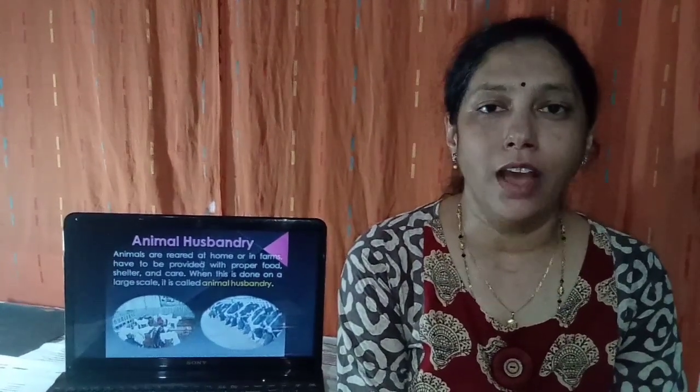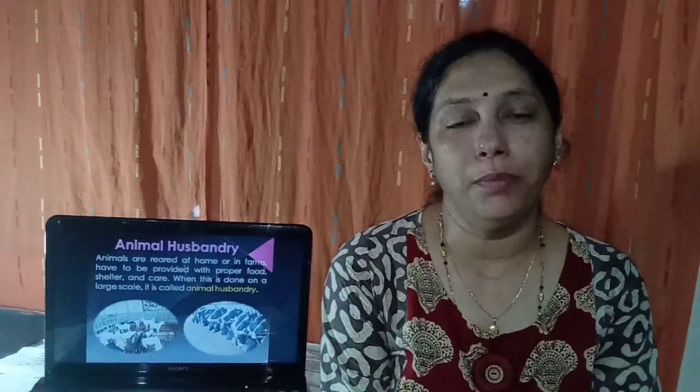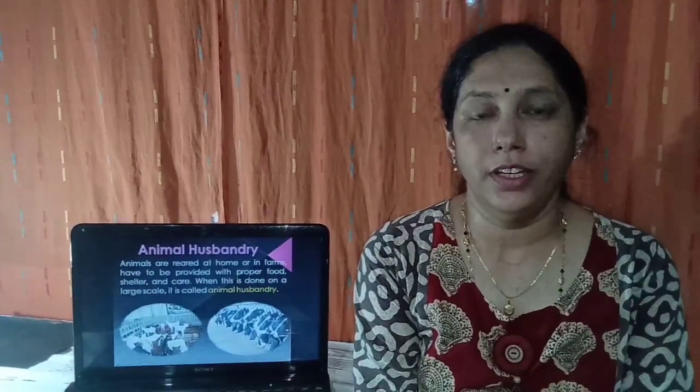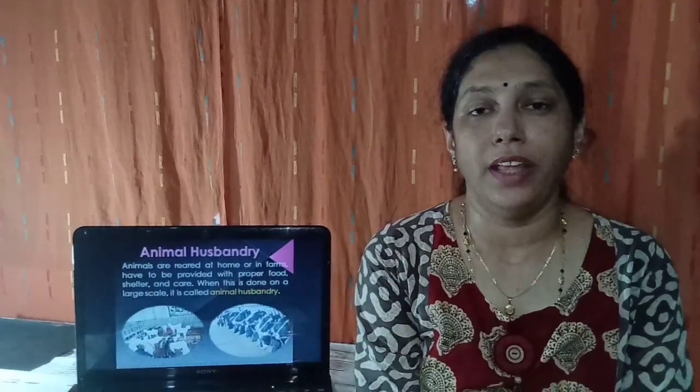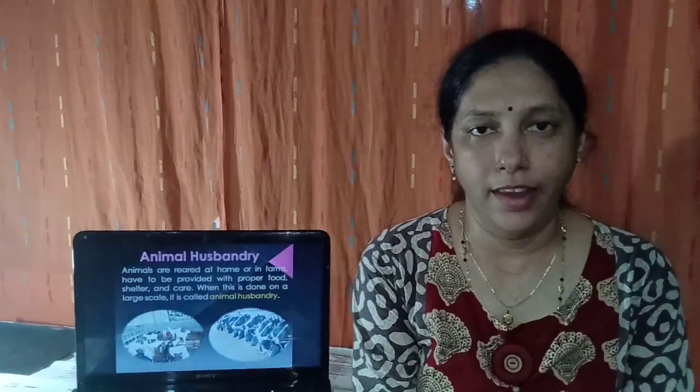When the animals are reared, they are either reared at home or in a farm. They are provided with food, shelter, and proper care is also taken of the animals. When animals are reared on a large scale and provided with food, shelter, and care, then it is known as animal husbandry.